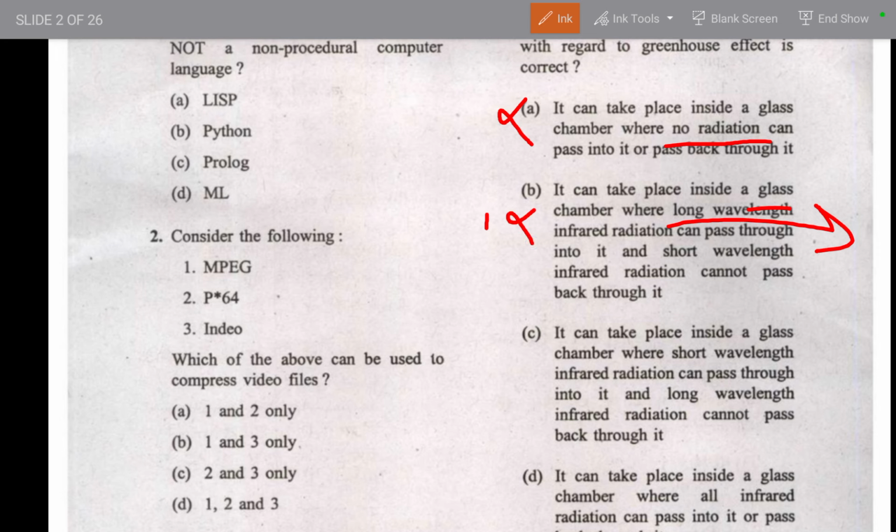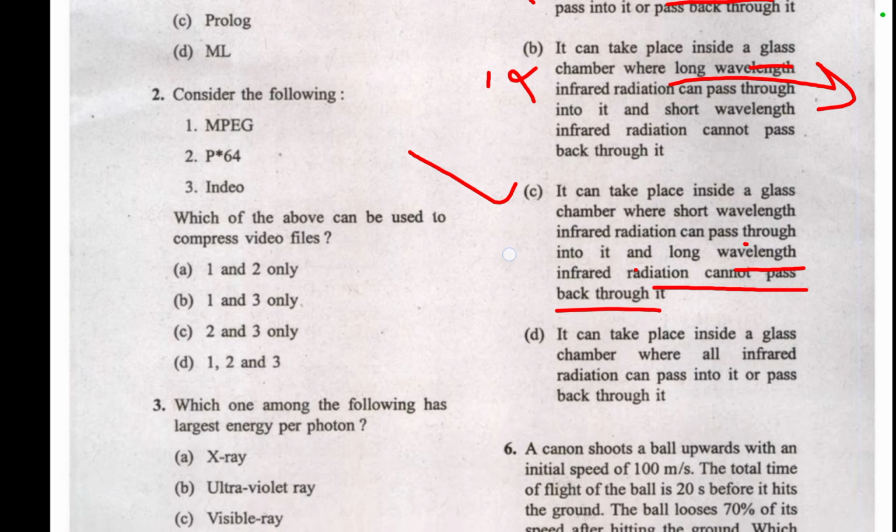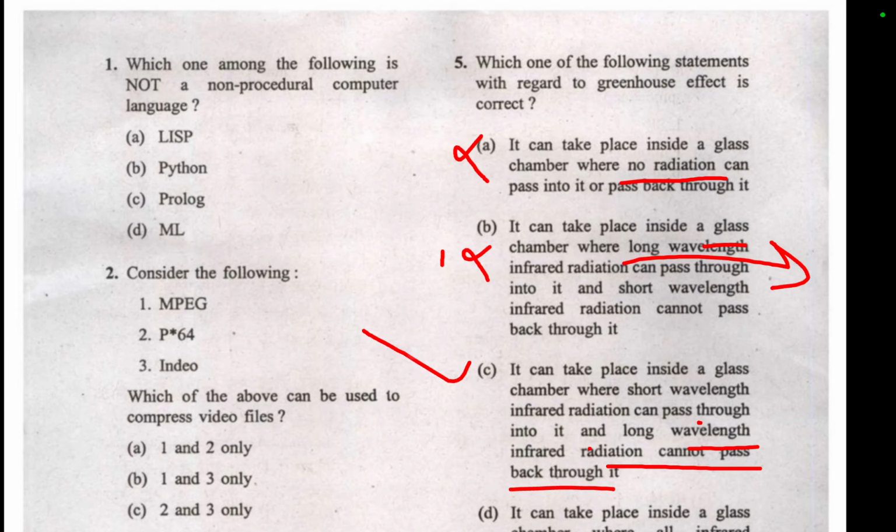Third is, it can take place inside a glass chamber where short wavelength infrared radiation can pass through into it, and long wavelength infrared radiations can't pass through it. Yes, now up to here it is right. Yes, definitely the third is right, okay? Third is appropriate. Let's read the fourth.